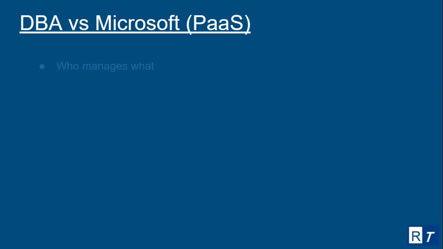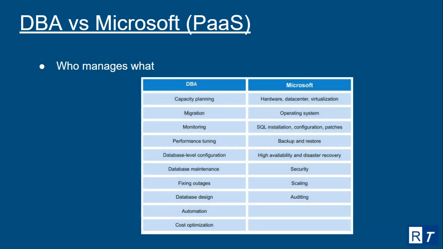So here is a comparison of who manages what. The database administrator manages capacity planning, migration, monitoring, performance tuning, database level configuration, database maintenance, fixing outages, database design, automation, and cost optimization. And Microsoft manages hardware, data center, virtualization, operating system, SQL installation, configuration, patches, backup and restore, high availability and disaster recovery, security, scaling, and auditing.